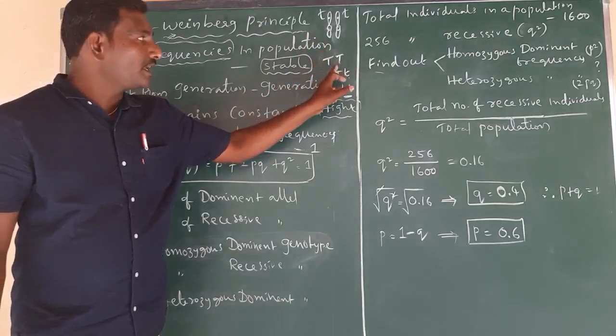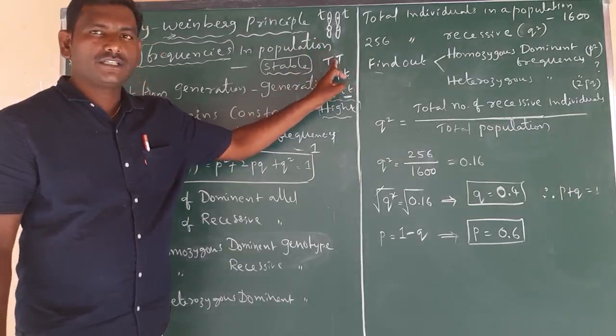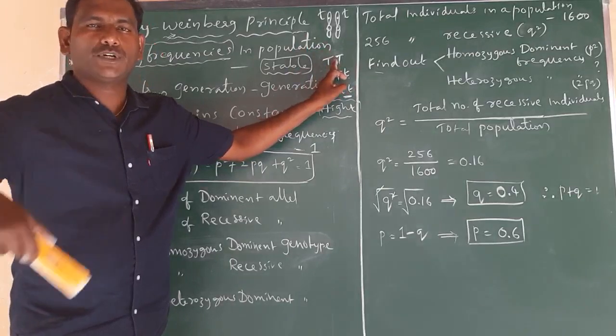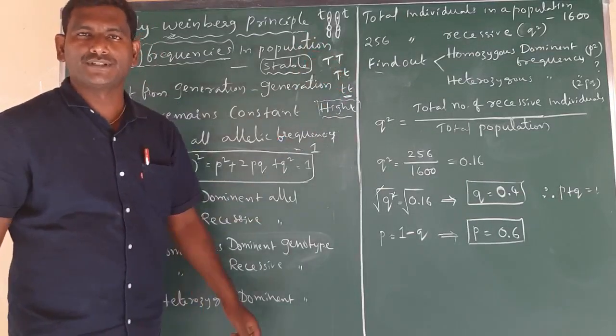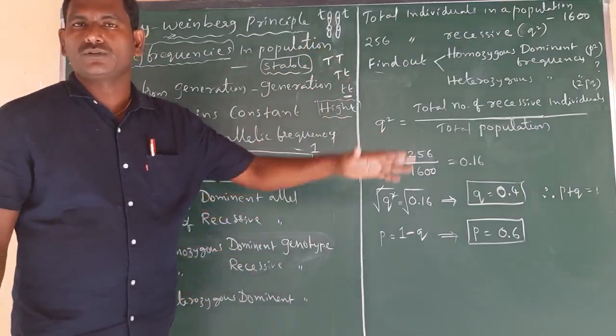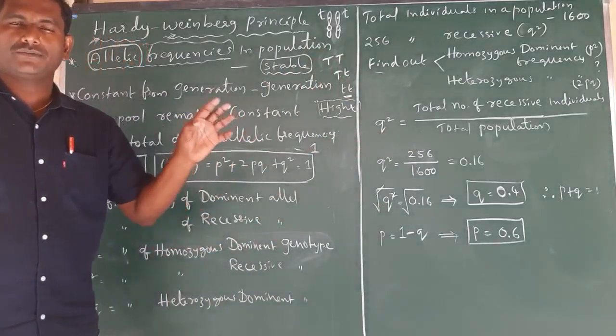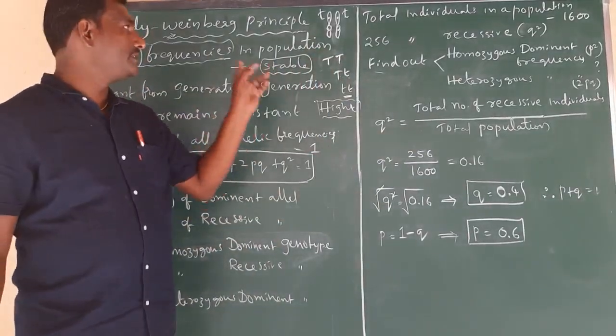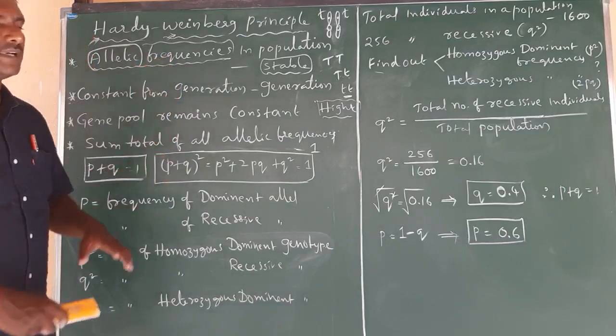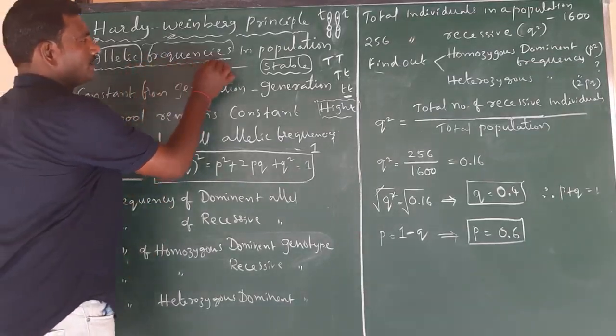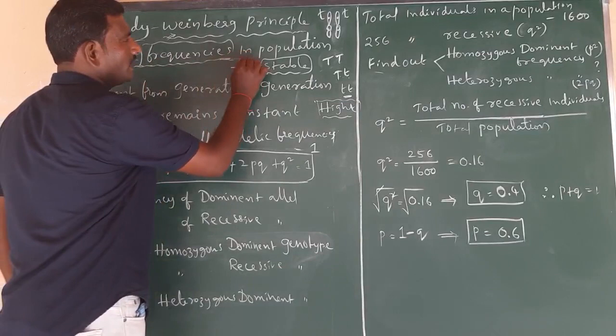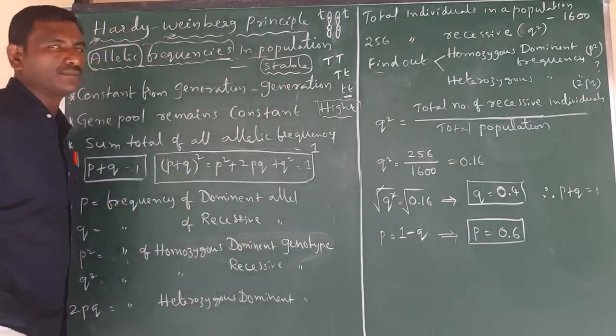Those 10 individuals out of the entire population give a frequency. Frequency relates to the total population, and a single individual is known as an allele.